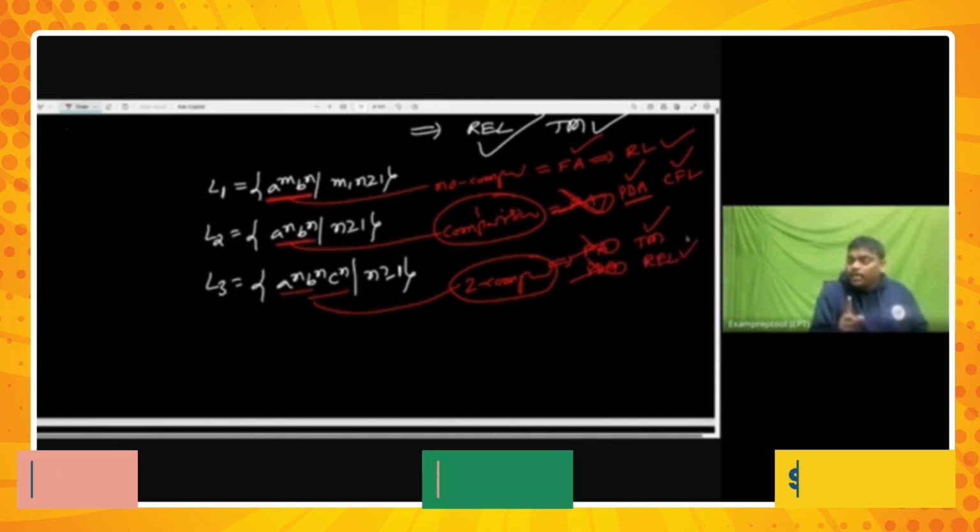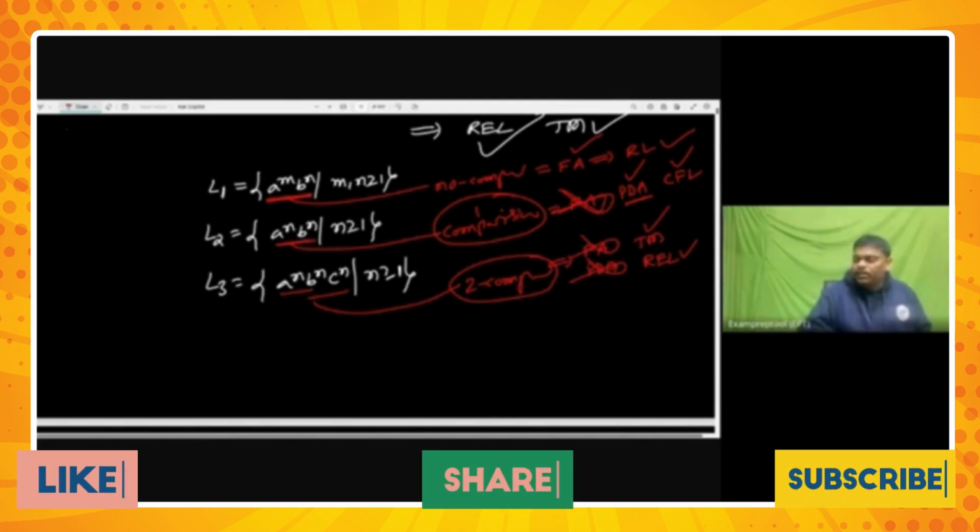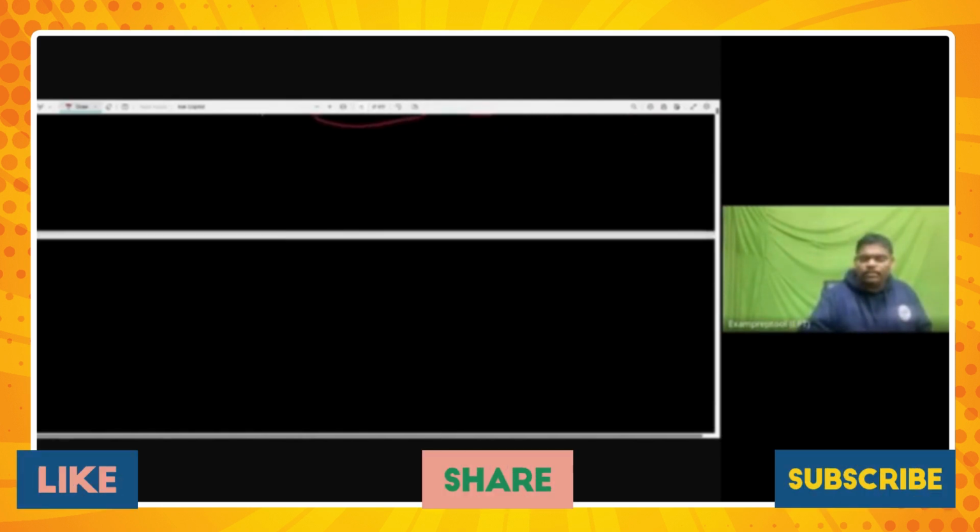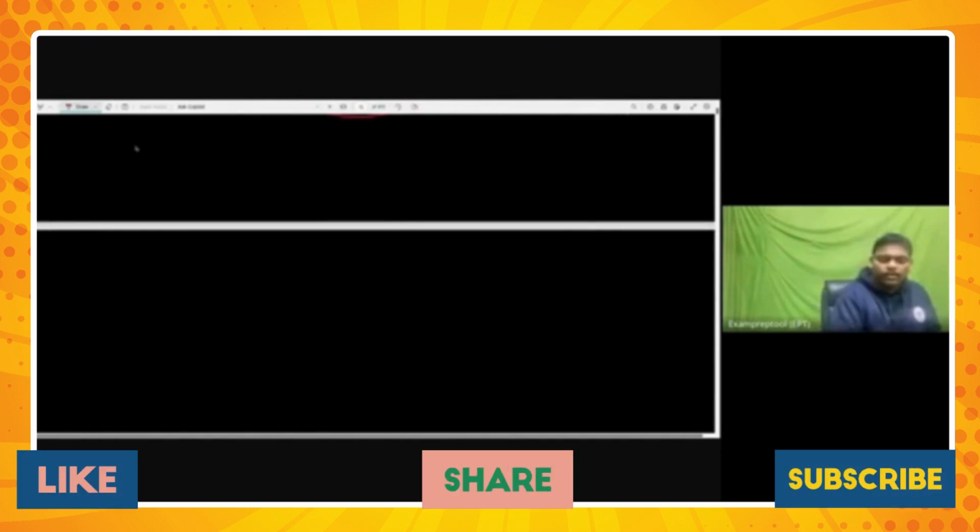Remember, comparison means finite automata is gone. Next, more than one comparison means PDA is gone. So I'm writing here a note. Comparison exists, then finite automata says I cannot handle.